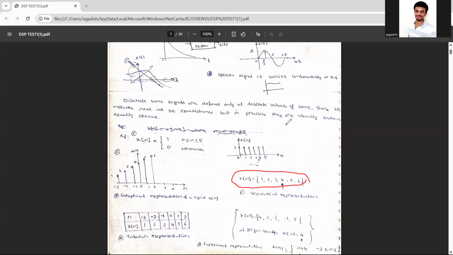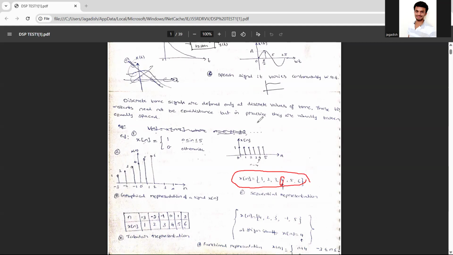So, see, if they have given you the signal like this and they have indicated the arrow mark like this, what will you do? Whichever position the arrow mark is indicated at is called 0.